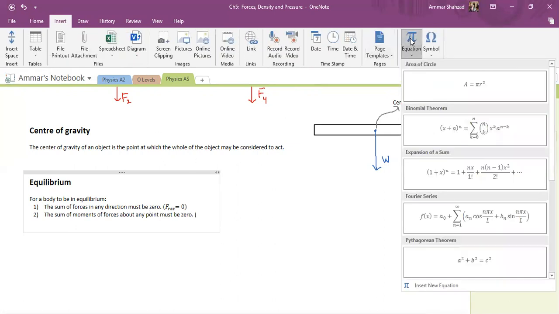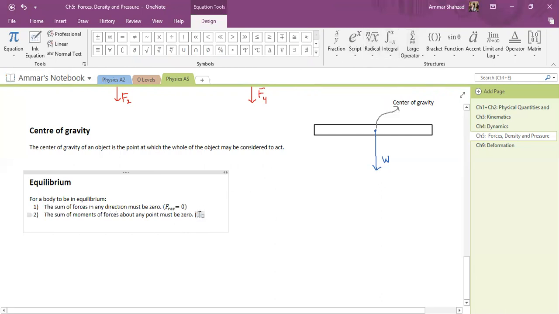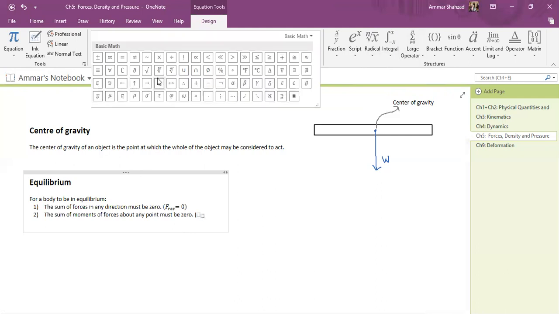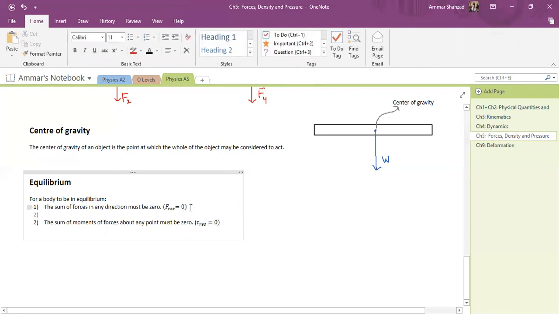Again, we'll put an equation, and that will mean that the resultant torque should be equal to zero also.